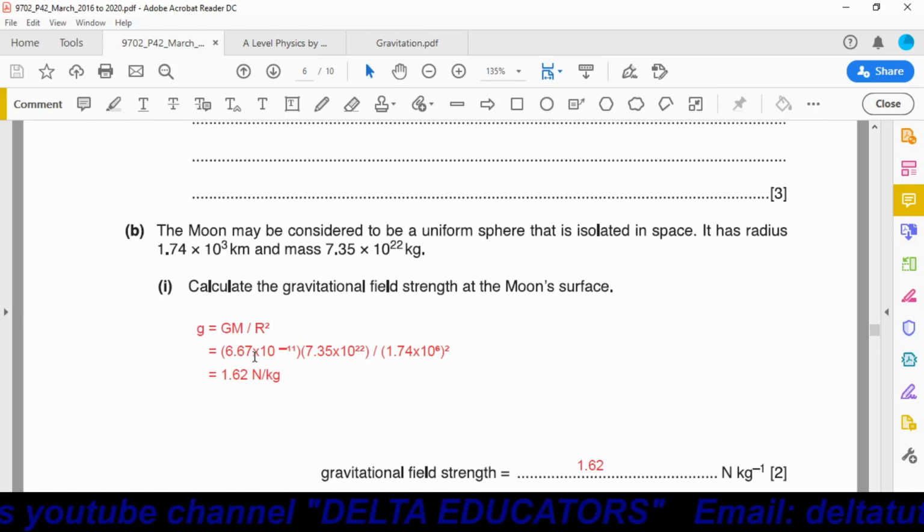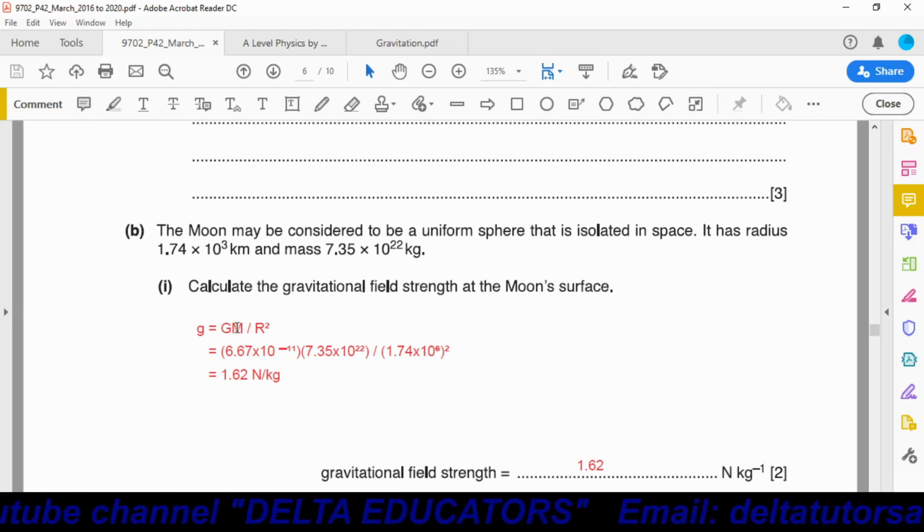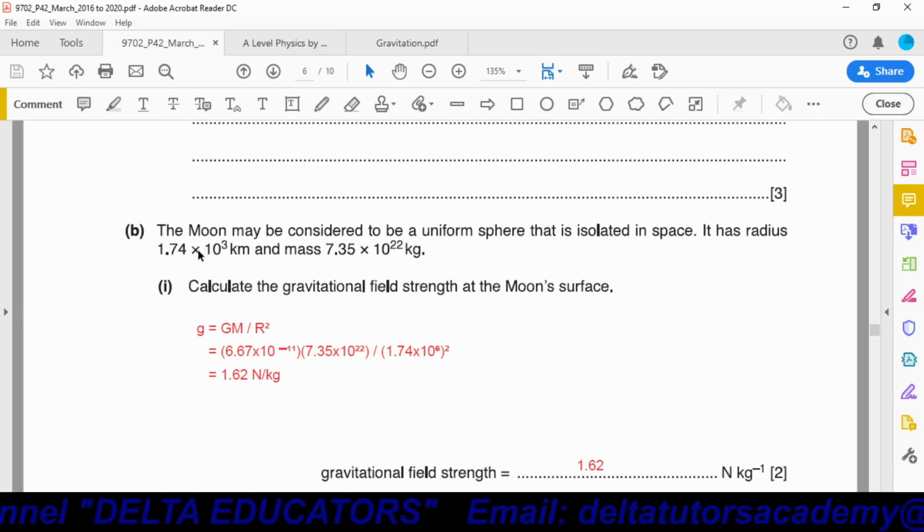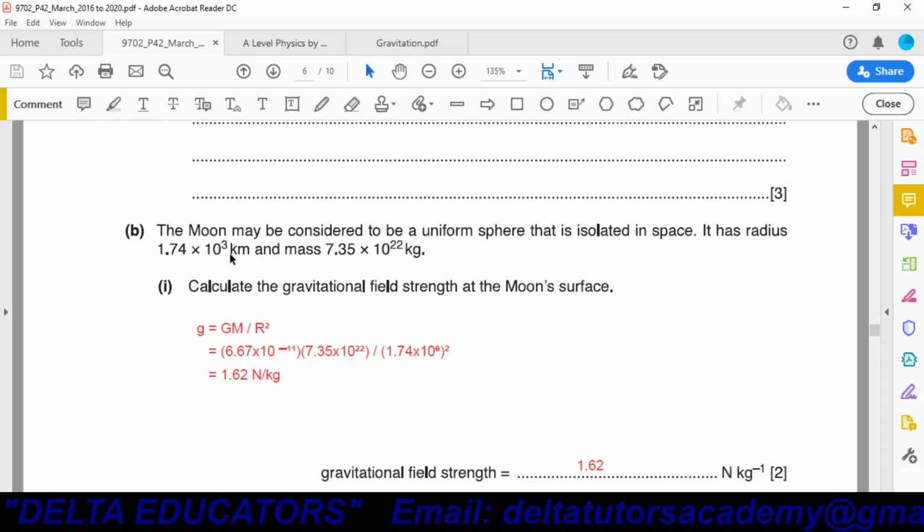Capital G, this is universal gravitational constant. Its value is 6.67 into 10 power minus 11. M, mass of moon. Mass of moon is 7.35 into 10 power 22. Now this is the radius of the moon. Radius of the moon is 1.74 into 10 power 3 kilometer.